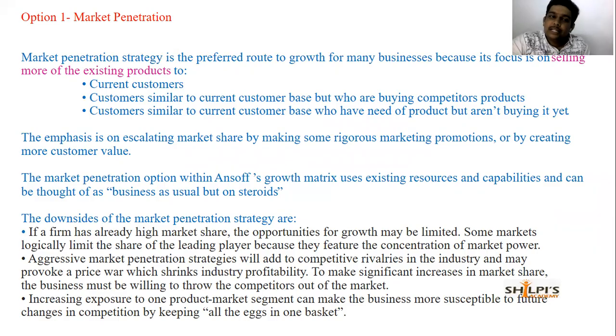How can we penetrate? We'll focus on the current customers first to understand their taste and preferences, and how to enhance them and their buying of the product, right? That is the first one. Next, we'll focus on customers who are also current customers, but they are buying some other competitors' products. We'll focus on how to make them buy our product. Okay, that is the second option.